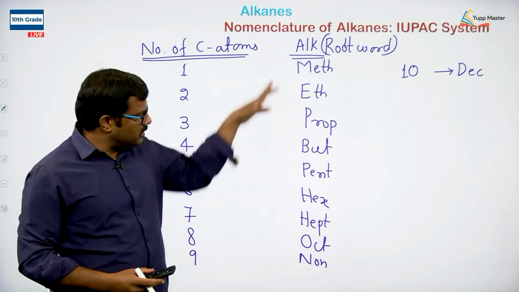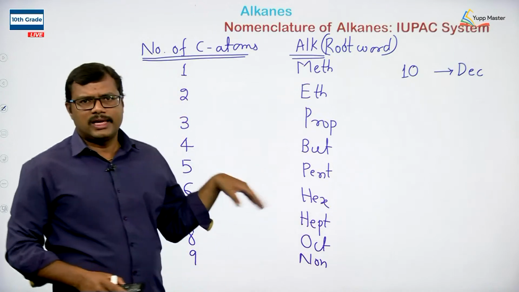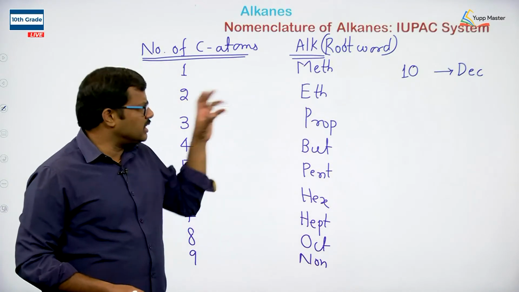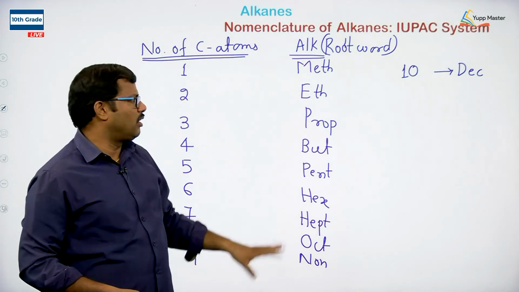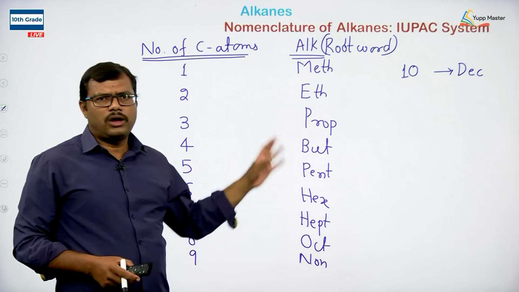Students, please remember these root words, and of course adding ane to them will give us our alkane family members. Easy to remember and no confusion at all. Meth, eth, prop, but, pent, hex, hept, oct, non and dec.